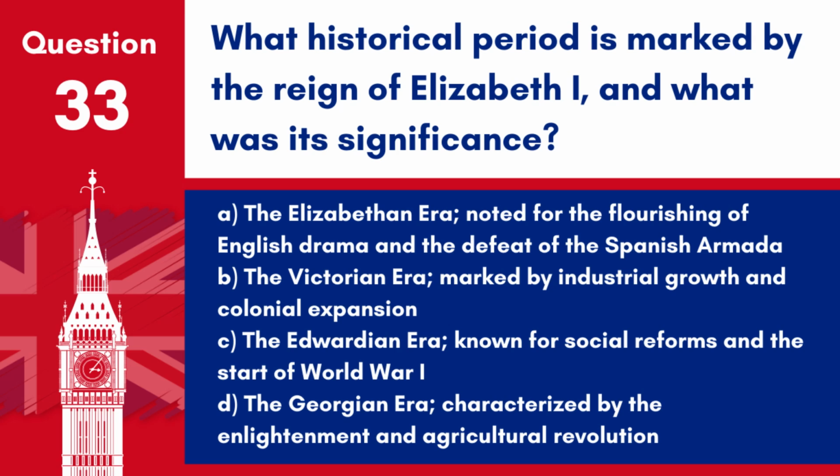C. The Edwardian era, known for social reforms and the start of World War I. D. The Georgian era, characterized by the Enlightenment and agricultural revolution. Answer: A. The Elizabethan era, noted for the flourishing of English drama and the defeat of the Spanish Armada.